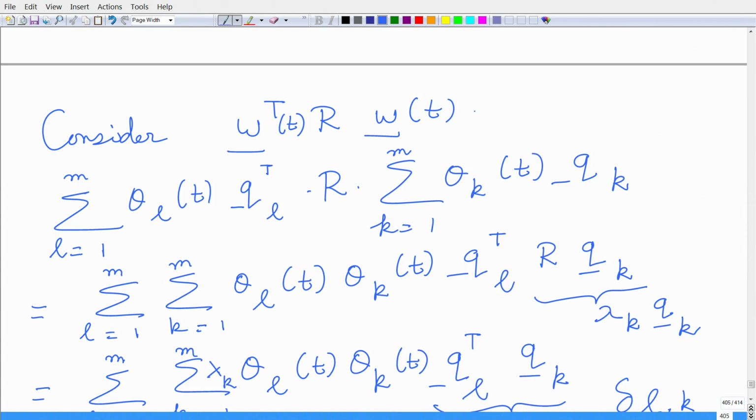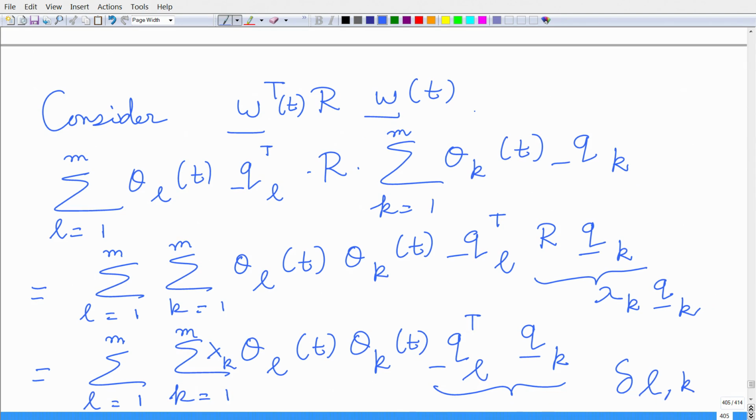Let us consider w bar transposed times r times w bar. I mean, w is a vector here, so I will ignore the bar when I speak out; when I say w bar, I mean the weight vector w. What I do is plug in the expansion for w here, that is, using the eigenbasis I expand.